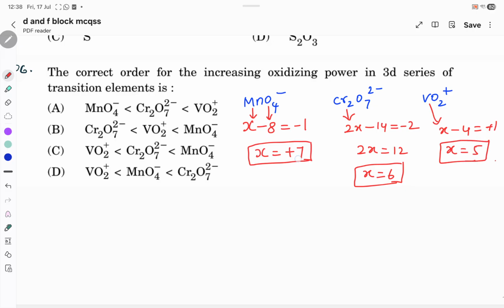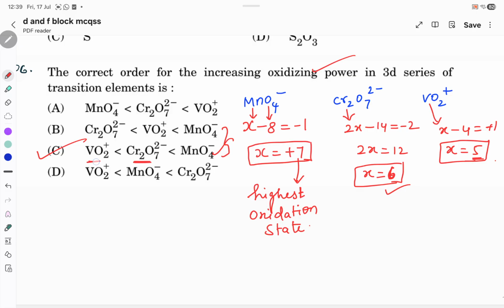Since manganese is +7, it is the highest oxidation state, so that will have the most oxidizing power. According to this, options B and C will be coming. After +7, chromium is +6, that is the maximum for chromium, and for vanadium +5 is the maximum. So according to this, MnO4- should be the highest. After that, chromium should come. So option C is the correct answer: chromium followed by vanadium.